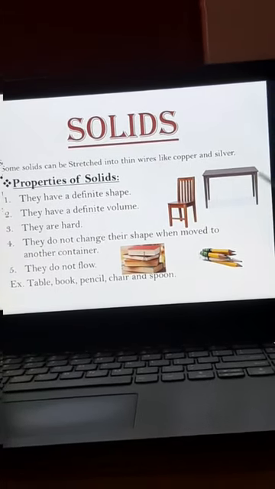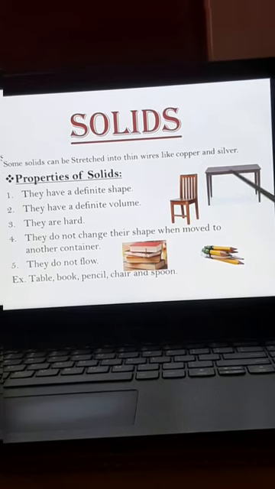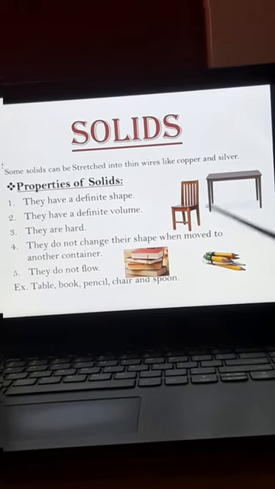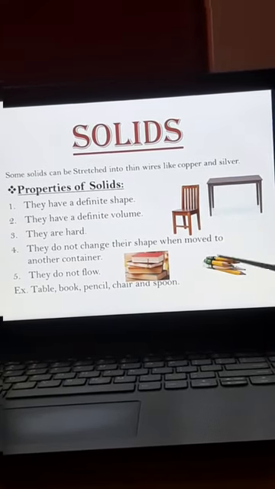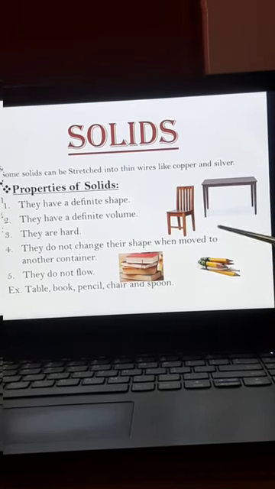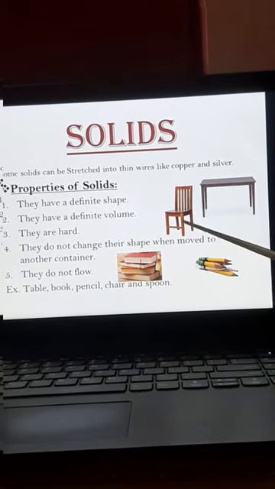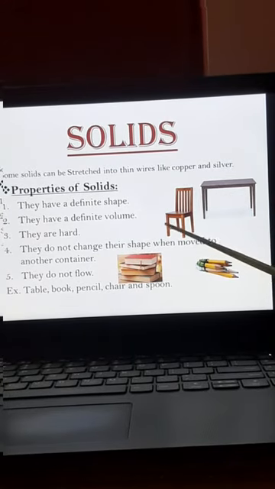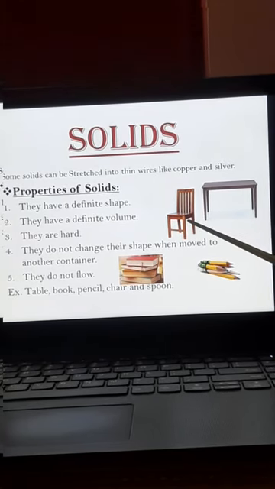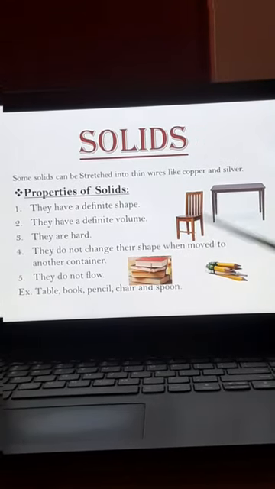The table's shape will be a definite shape, and it also has a definite volume. And these solids are hard. We cannot easily break the solid substances, and they do not change their shape when moved to another container. For example, this chair: I want this chair to be moved to another place. Will the shape of the chair change? No. The shape, the size, the color will be the same even if you move it from one place to another place.